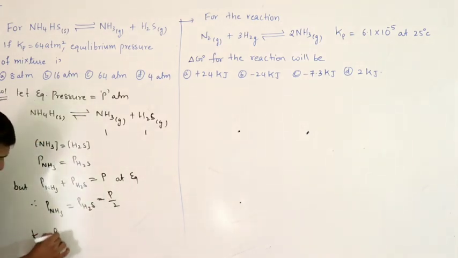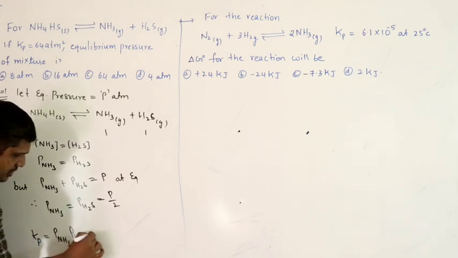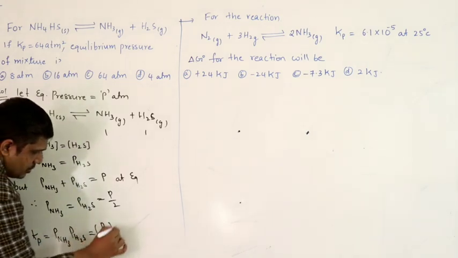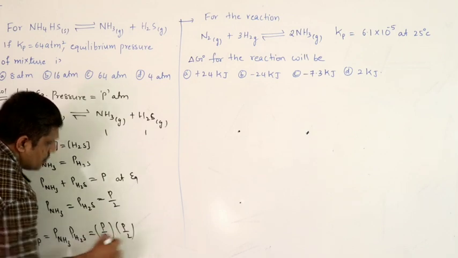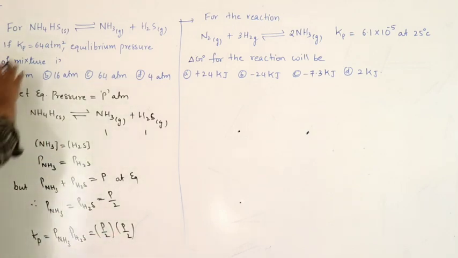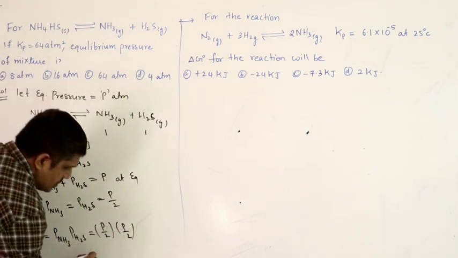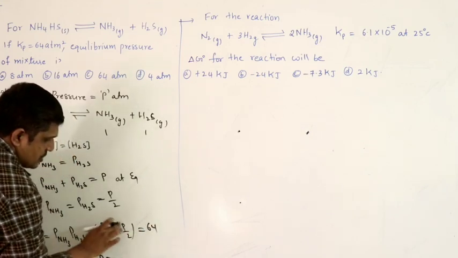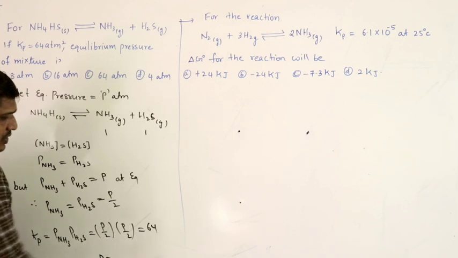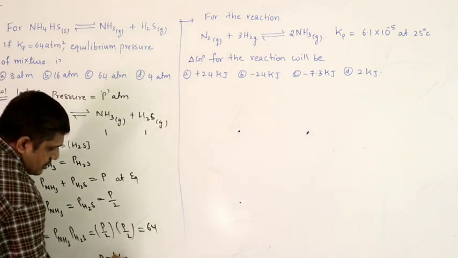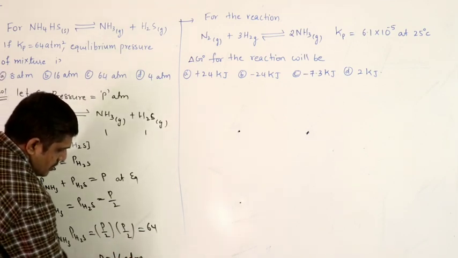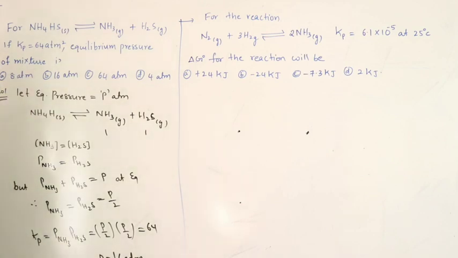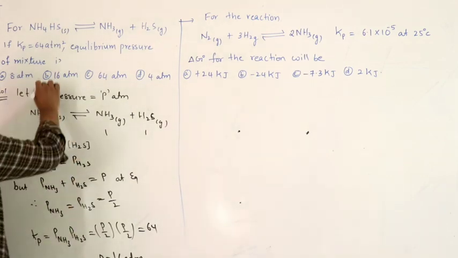Kp equals partial pressure of ammonia into partial pressure of H2S, that is P by 2 into P by 2. Kp is given as 64, so this is equal to 64. So P square by 4 equals 64, P square equals 256, so P equals 16. So you will get option B.